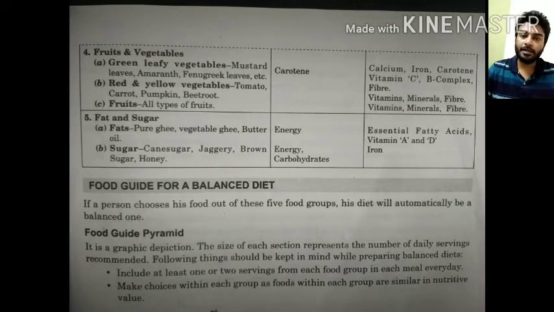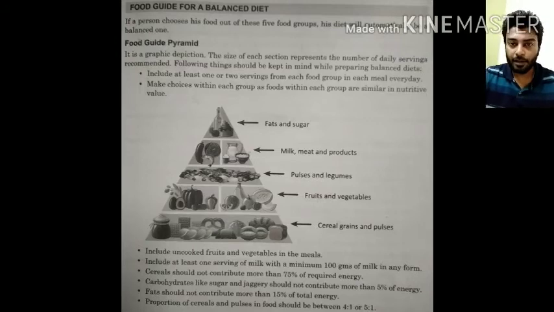So now we will be discussing the last part of this chapter, that is the food pyramid. So what is this food pyramid, and what are the different stages of this food pyramid? On the food pyramid, you can see that it includes these 5 stages. At the top of the pyramid, that is at the peak of the food pyramid, it includes the fats and sugar. So why are the fats and sugars at the top of the pyramid? Because they are required very less for our body.